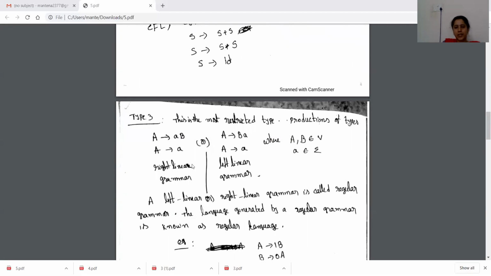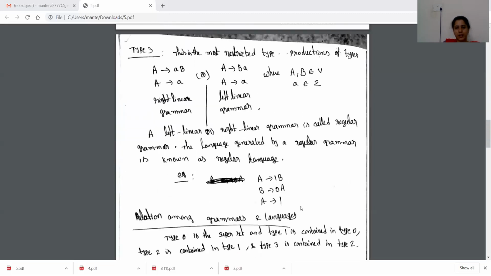Right linear grammar is in this form: capital A to small a followed by capital B, only one capital B, or capital A to small a, a terminal. Left linear grammar is in this form: capital A to a single capital B followed by small a, or capital A to small a.